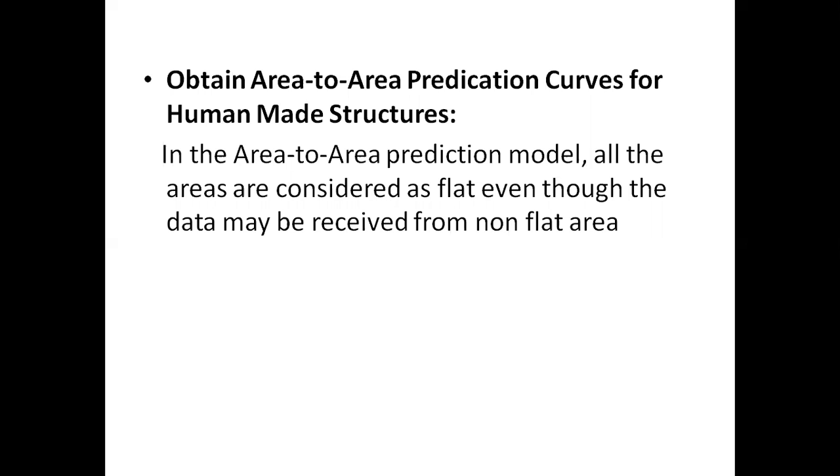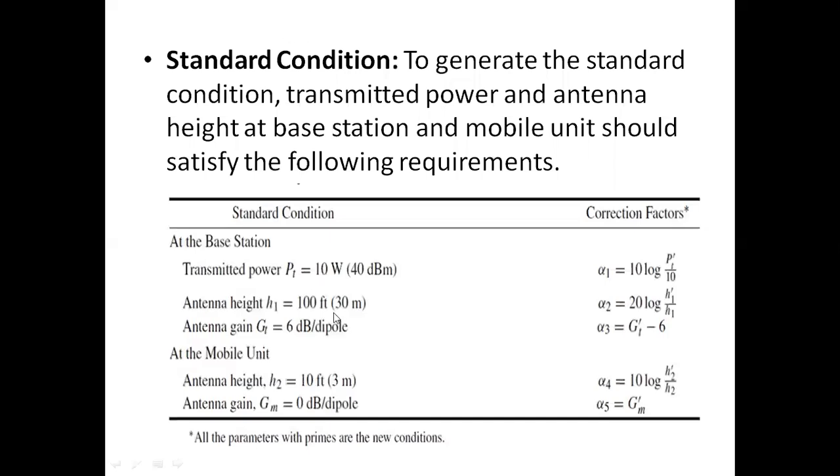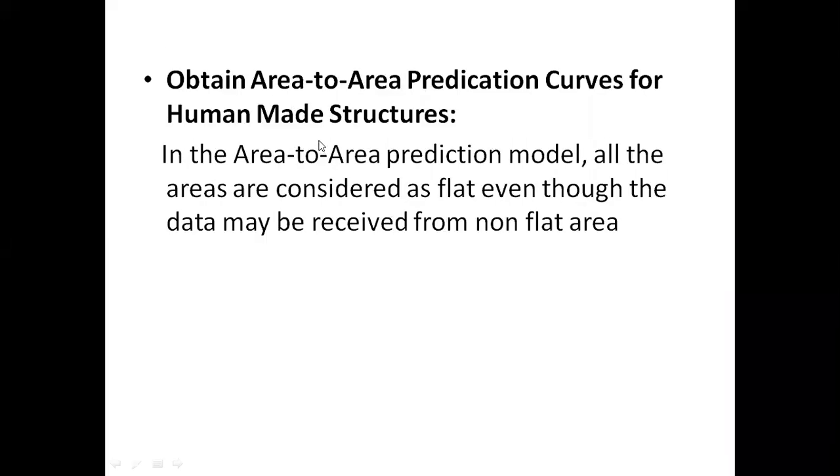So first, by satisfying all these data, we can generate some standard condition. The second condition is to obtain the area to area model by assuming the area is flat, and then we can convert this area to area prediction model into a point to point model.